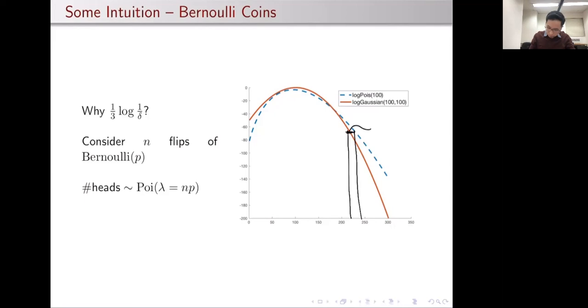And this gap turns out to asymptotically be exactly 1/3 log 1 over delta. And this is exactly what our estimator does. It throws out 1/3 log 1 over delta many heads before dividing by n, before returning it as the final estimate. And this is guaranteed to achieve Gaussian performance in mean estimation.